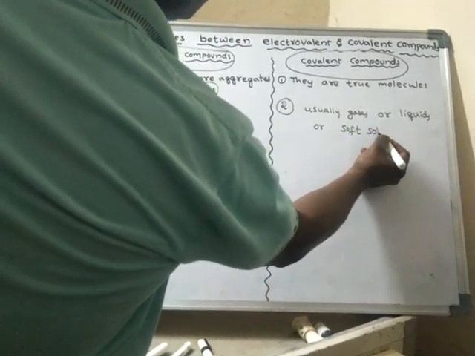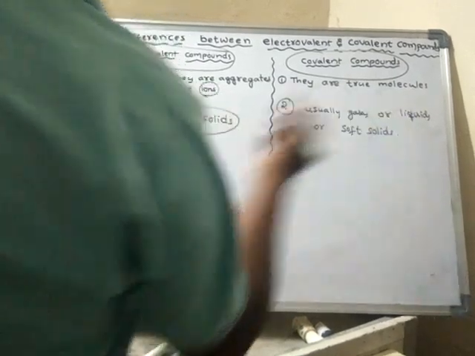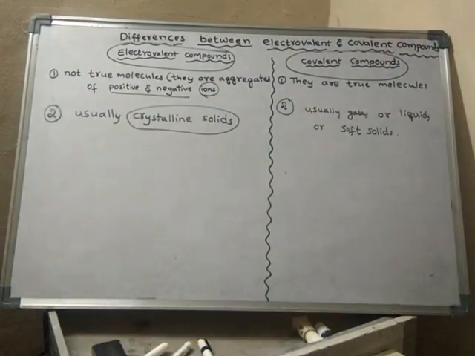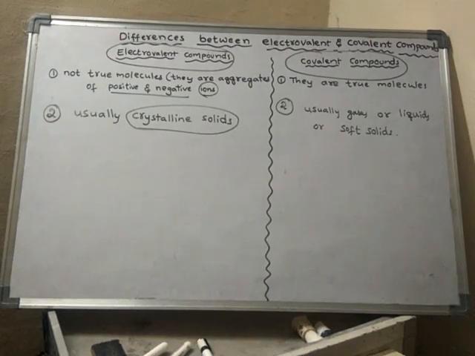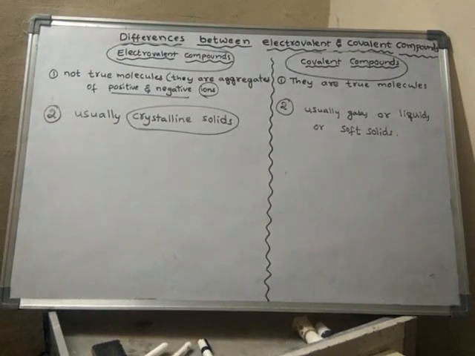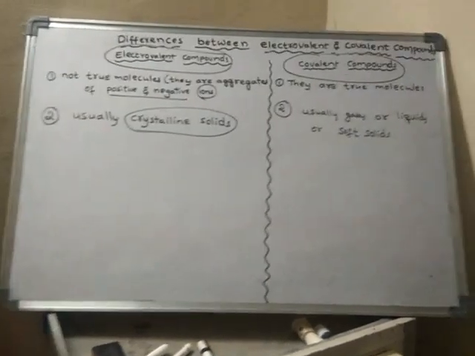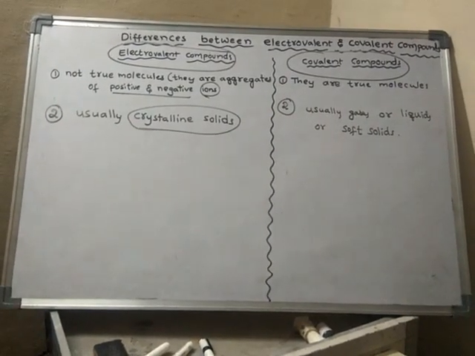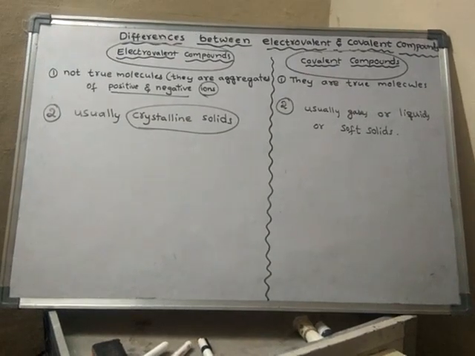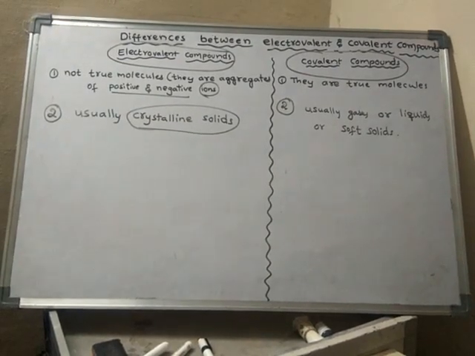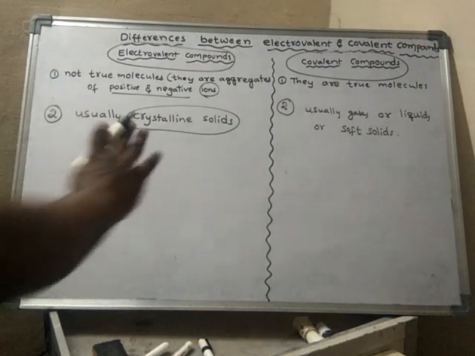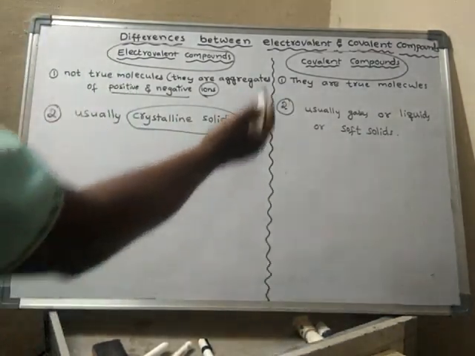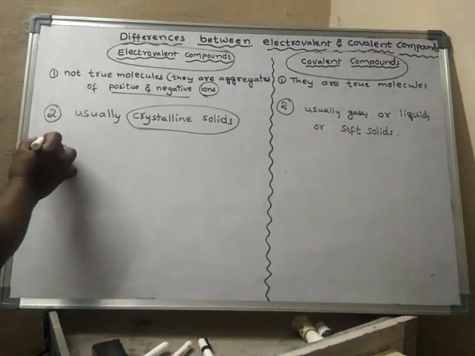That is the difference between ionic compounds and covalent compounds.